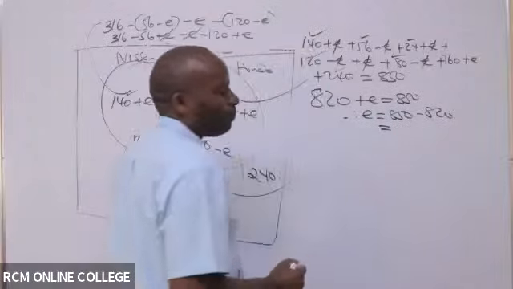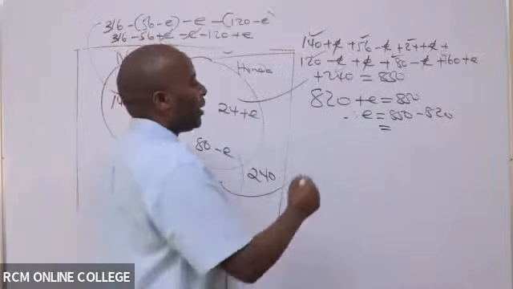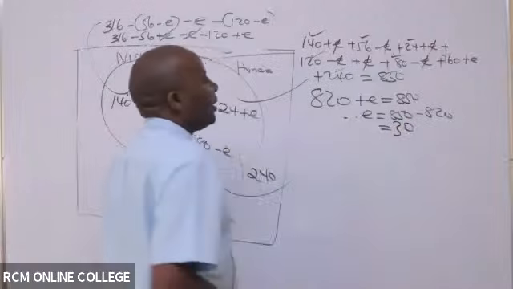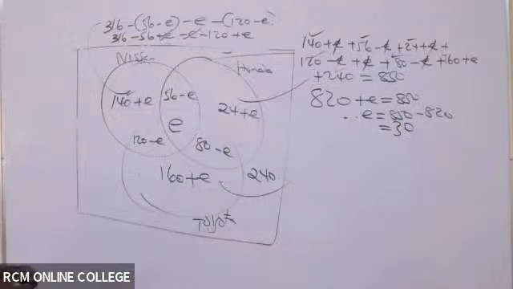E is 30. And now once you have gotten that, you must come and display all the numbers.